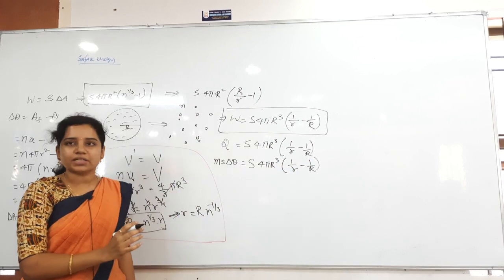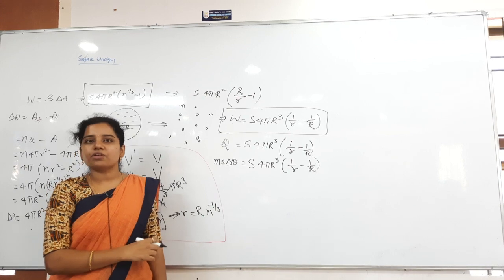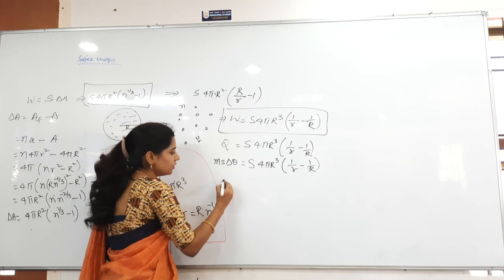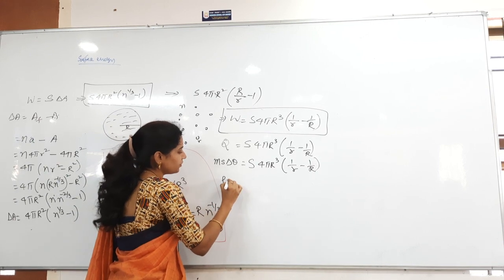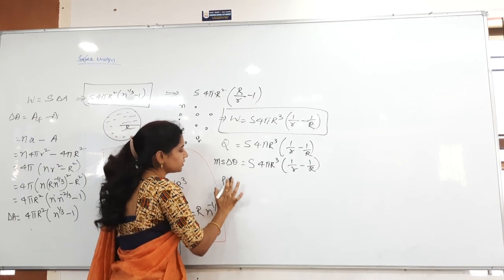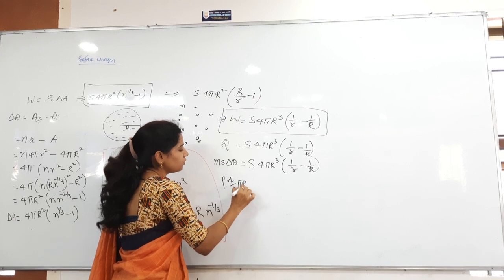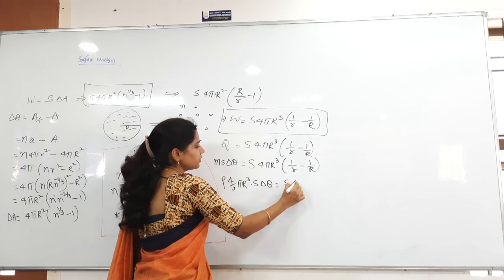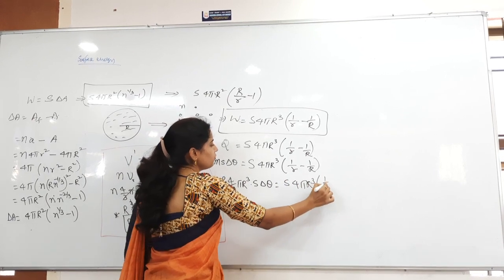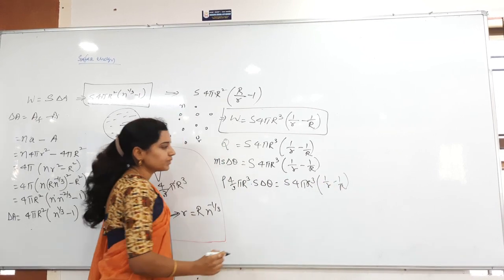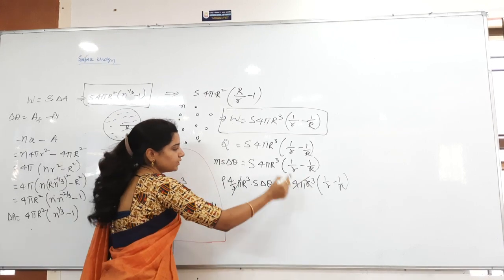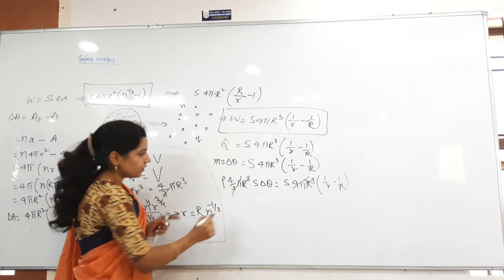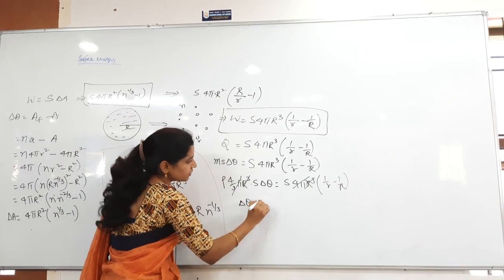Did they mention any mass here? Mass of the water? Instead of mass what can I take? Density into volume. So rho into volume we have to take first of all. Volume of the bigger drop is how much here? 4 by 3 pi into capital R cube into small s into delta theta is equal to S into 4 pi r cube into 1 by r minus 1 by capital R. Now here 4 pi gets cancelled, then r cube also gets cancelled, divide by 3 is there as it is. Now what can I write, delta theta is equal to